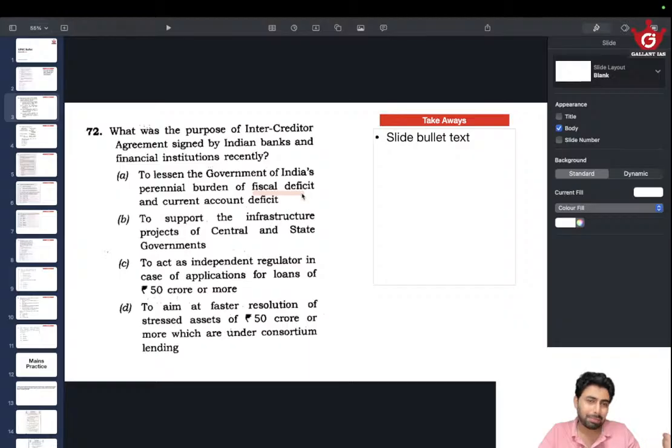Of course, banks can play a role, but this seems very far-fetched if you know what fiscal deficit means, and the actions that are needed or the causes of that. So this is outright wrong.